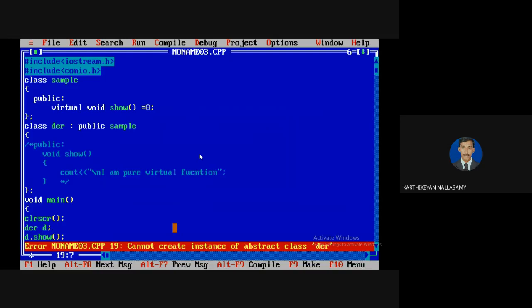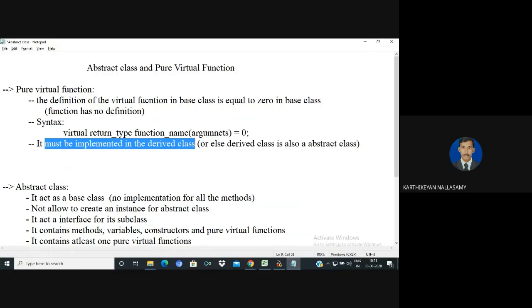We know what an instance means. It's a runtime entity that is called an object. In order to understand that, first of all, we must know what an abstract class is. Normally, if the class contains a pure virtual function, then the class is an abstract class. In Java, there is a keyword for abstract, and we have to specify it.